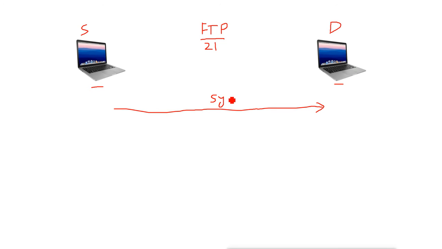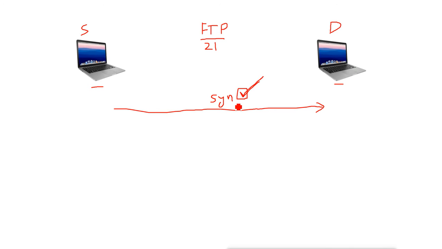So it is a flag, that means it is a blank packet. It is just a TCP packet, and in that packet there are multiple flags. It is like the packet has multiple flags, but which flag is enabled? It is like a checkbox that is checked, the SYN flag is set. So it sends the packet with the SYN flag set.